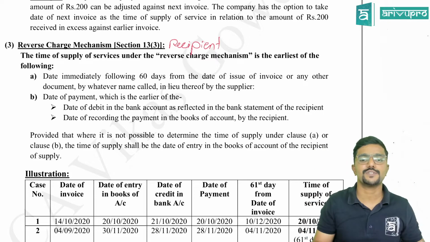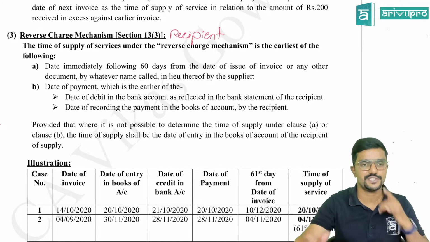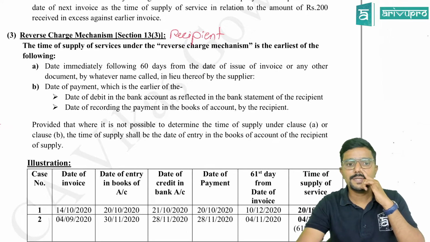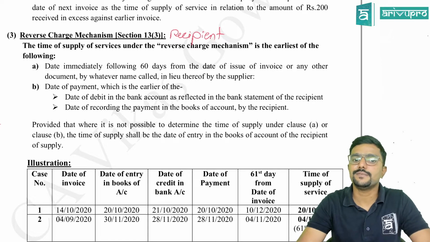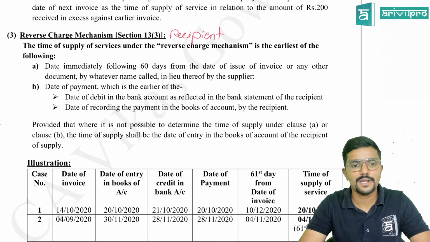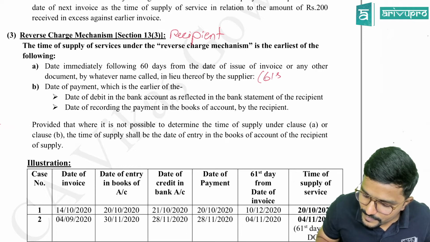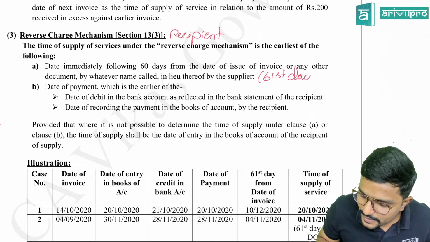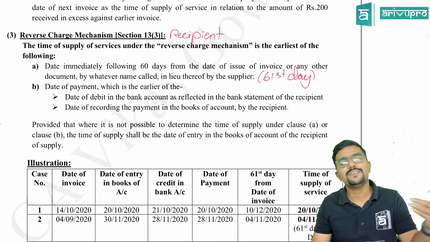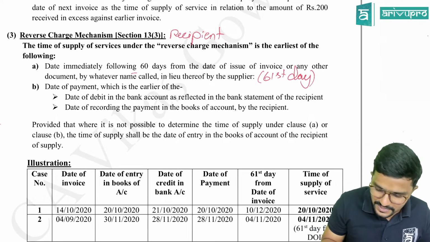Now let us see for services. A slight change is there. The time of supply of services under reverse charge mechanism is the earliest of the following. Date immediately following 60 days from the date of issue of invoice or any other document by whatever name called in lieu thereof by the supplier. So here you need to take the 61st day. So for goods, it is 31st day. For services, extra 30 days is given. So it is 60 days.